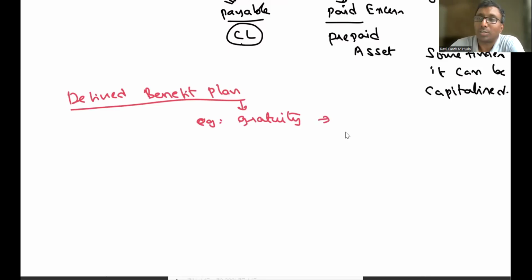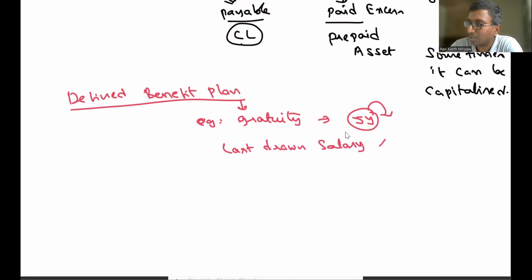As per the Gratuity Act, if any employee works with me for 5 years continuously and he leaves, after completion of 5 years, we are supposed to pay as per the act. What are you supposed to pay? That is nothing but last drawn salary. Last drawn salary means when he is leaving, at that point of time, what is his per month salary? Last drawn salary into 15 divided by 26.